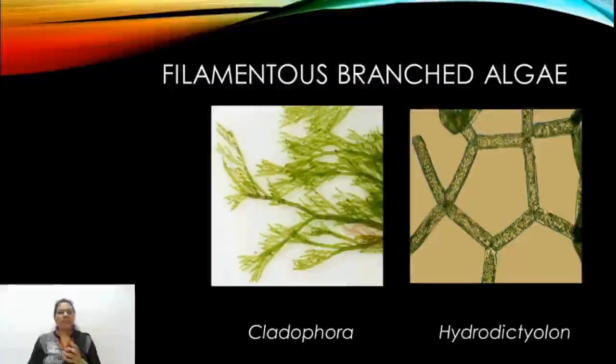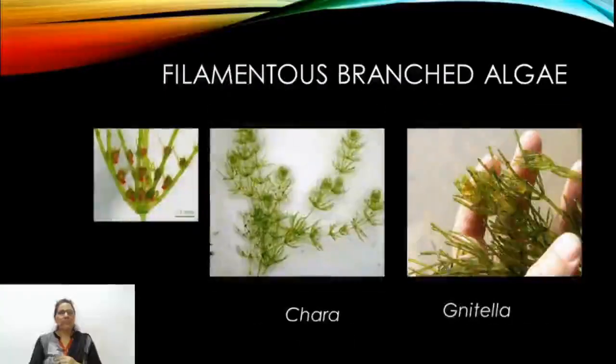Filamentous branched algae are also there, where branching may produce a bushy-like structure. Examples such as Cladophora and Heterodictyon produce a filamentous and branched thallus. Chara is another example of filamentous branched alga.